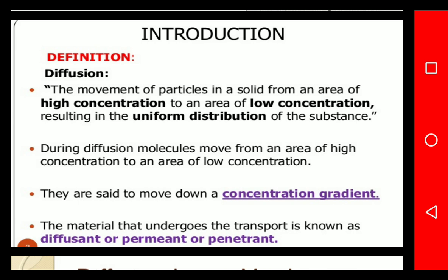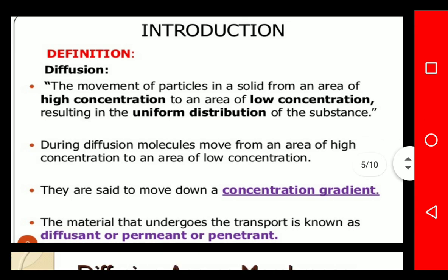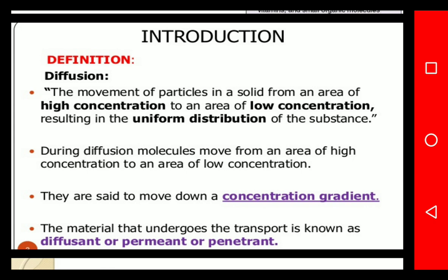In that, first is diffusion. So what is diffusion? Diffusion is the movement of particles from an area of high concentration to an area of low concentration, resulting in uniform distribution of the substance. That is, if we introduce a drug at a higher concentration, then that drug goes towards the lower concentration. Due to that, we get uniform distribution.